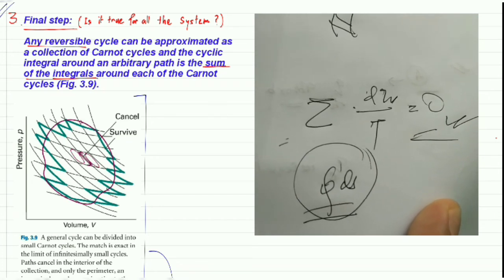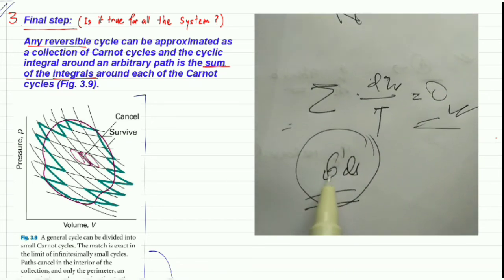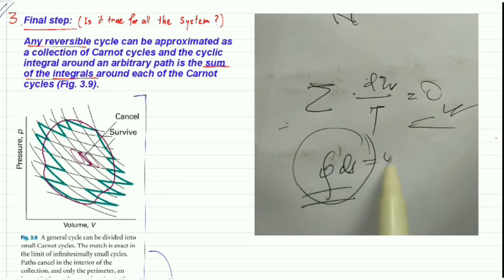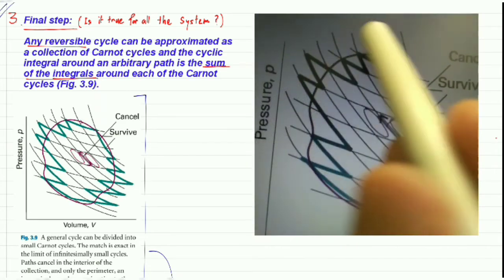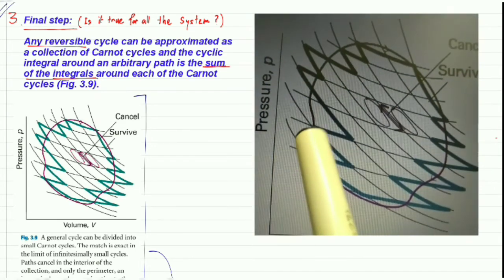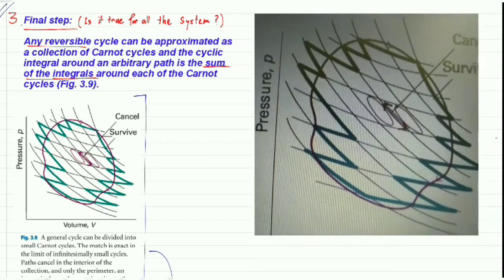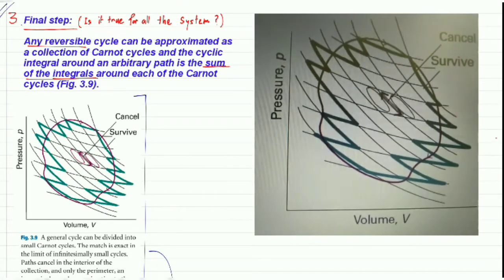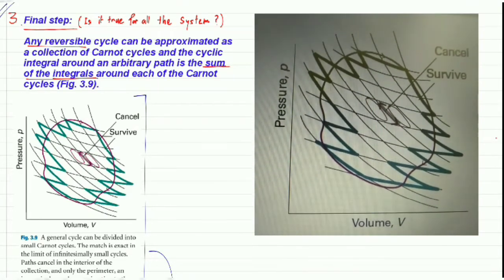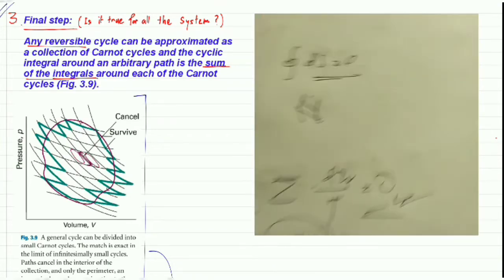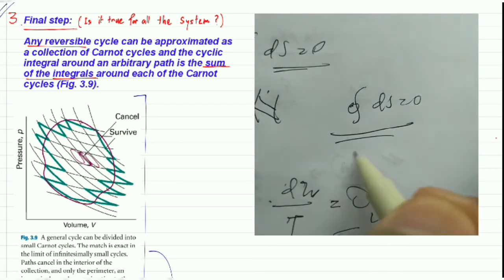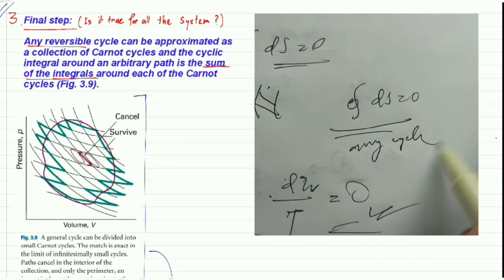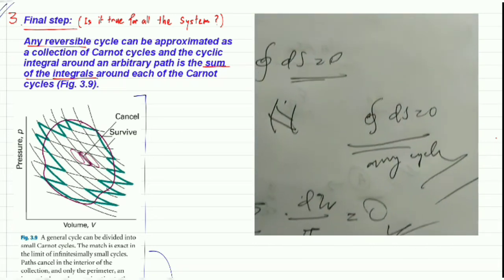That means the cyclic integration of ds is equal to 0 for the arbitrary path, that means this cycle. For this cycle also the integration will be 0. Hence we can say that entropy is a state function for any cycle. Understand? Hope you understand this point.